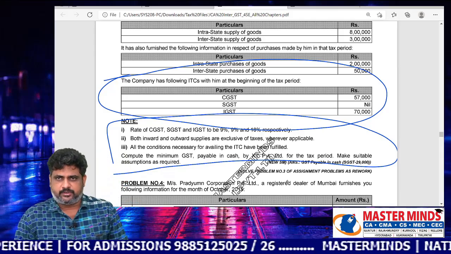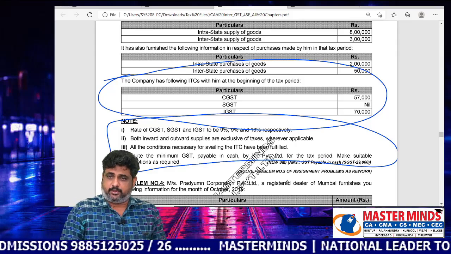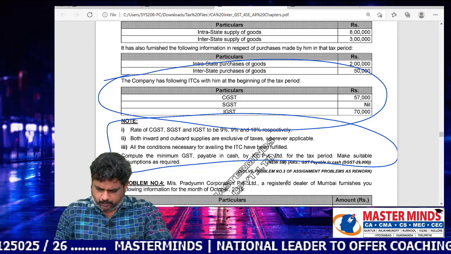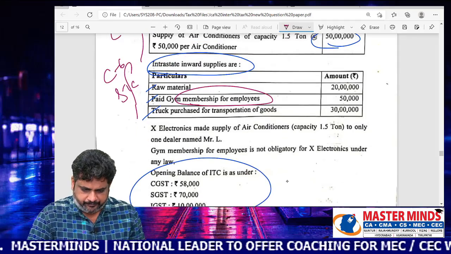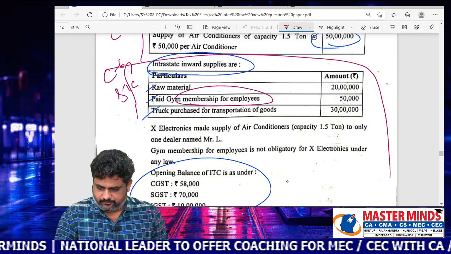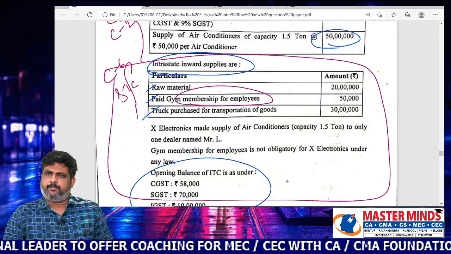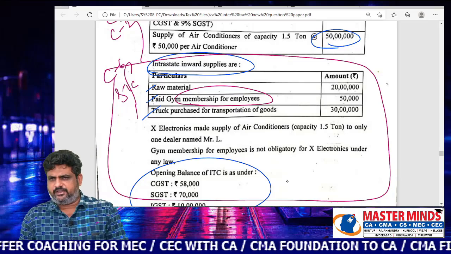This is problem number 5, which is given in the exam of the May 2021 attempt, which was actually conducted yesterday, July 12th, 2021. This particular portion was covered under chapter number 6 in the MM material with respect to illustration 1 and illustration 3. It is a mixture of these.